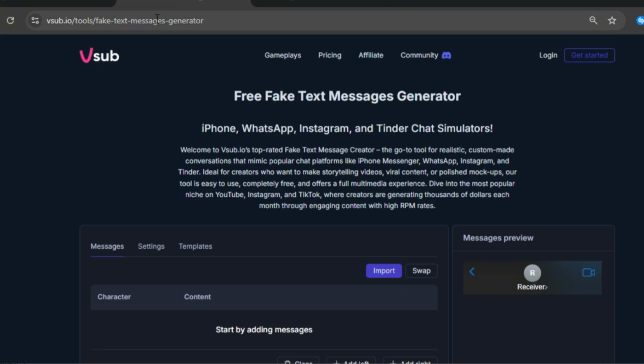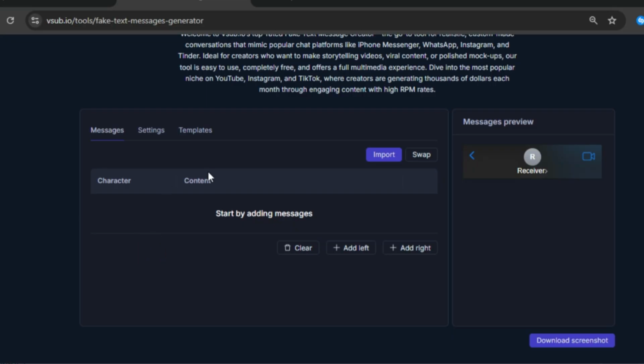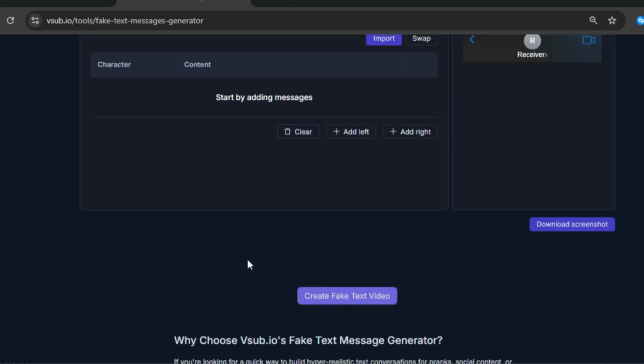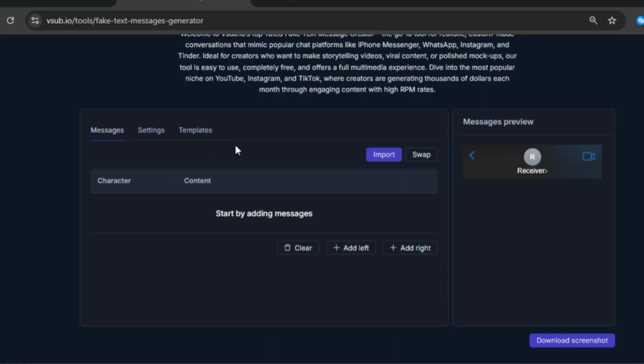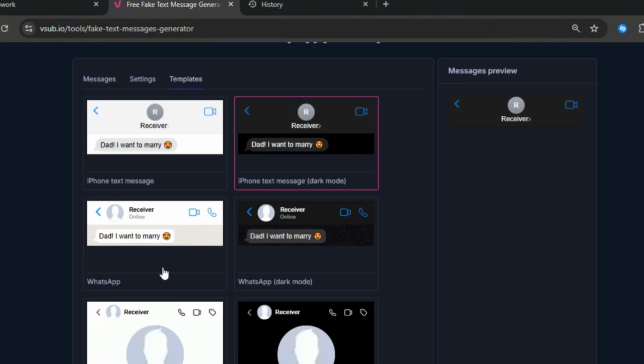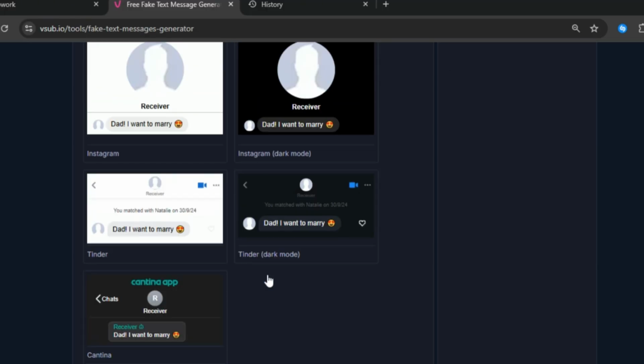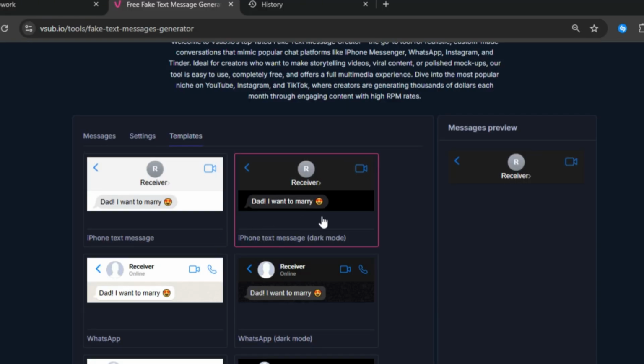Now, to create the text story video, we need to take message-style screenshots. You'll find several free websites online for this, but I'm currently using vsub.io. To start, first, choose a template. For example, if you want an iPhone-style message, WhatsApp message, or Instagram message screenshot, you can select the template accordingly. Right now, I'm using the iPhone template.